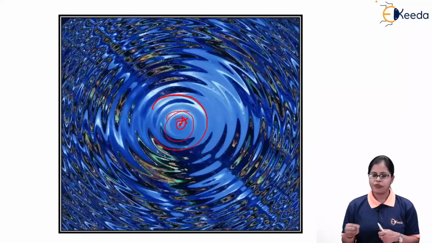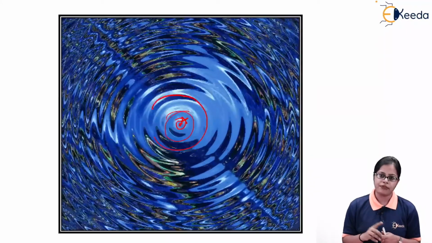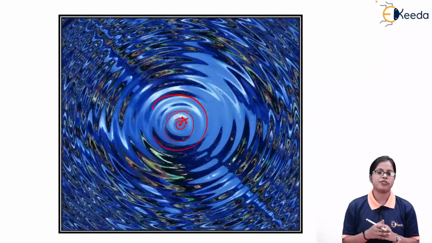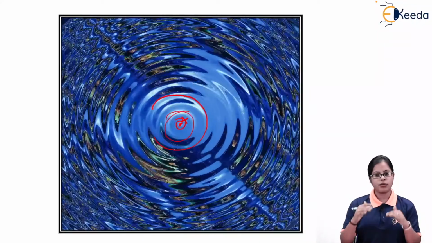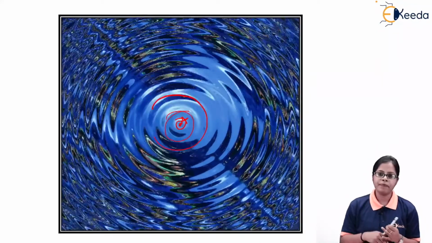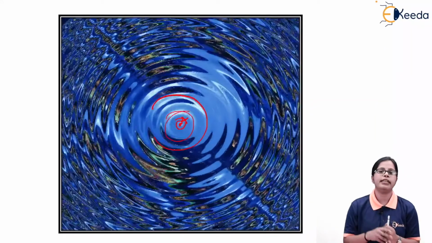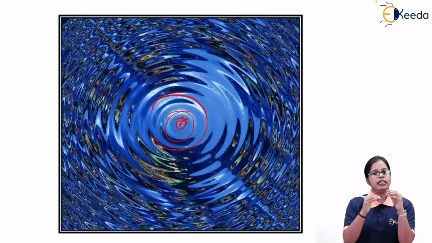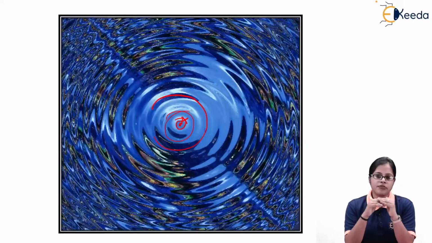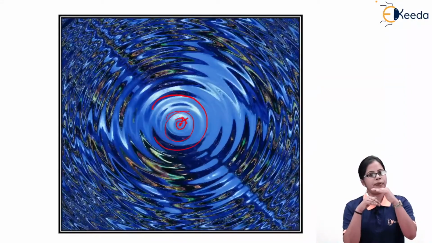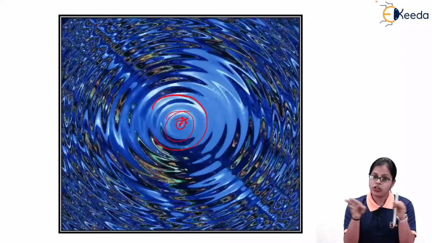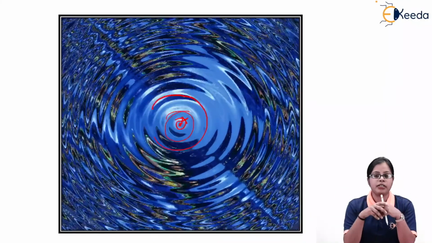Now, consider an example of a leaf which is present on the surface of this water. As soon as the water molecules are vibrating, the leaf is just going to move up and down. It is not going to travel anywhere. The leaf on the water surface just has a motion up and down, but does not travel in any particular direction.